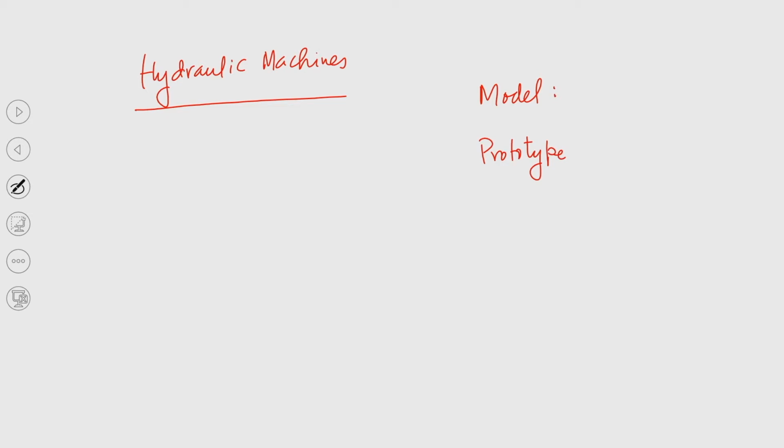A model is basically a system or pump or any device, in which testing is done.